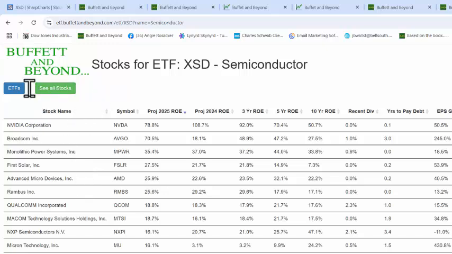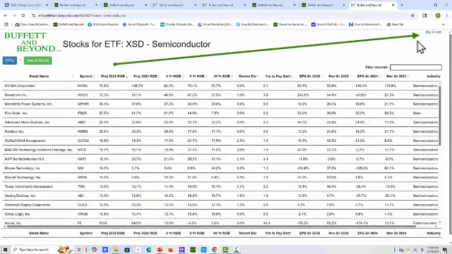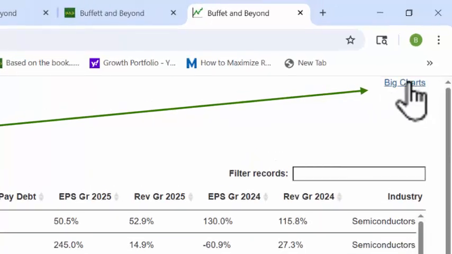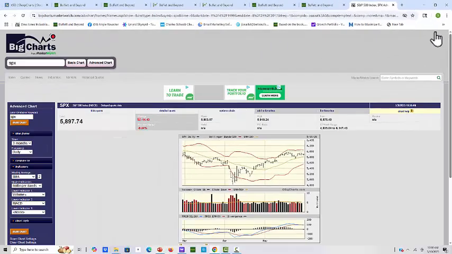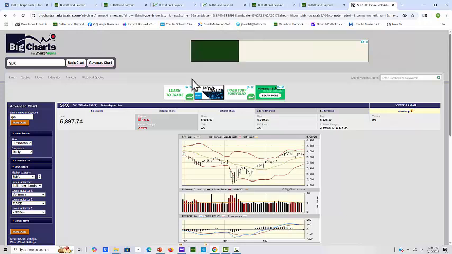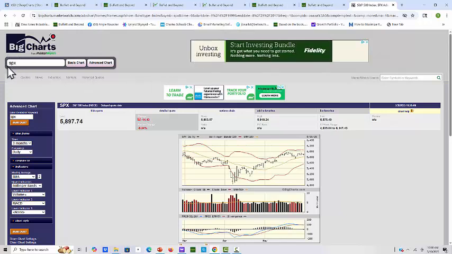So now, do we add Taiwan Semiconductor in? Let's see what we have to do that. Let us go all the way over here to Big Charts. Click on Big Charts. And there we are. It comes into Big Charts. We have the S&P 500 already in that box, and we are on advanced charts.